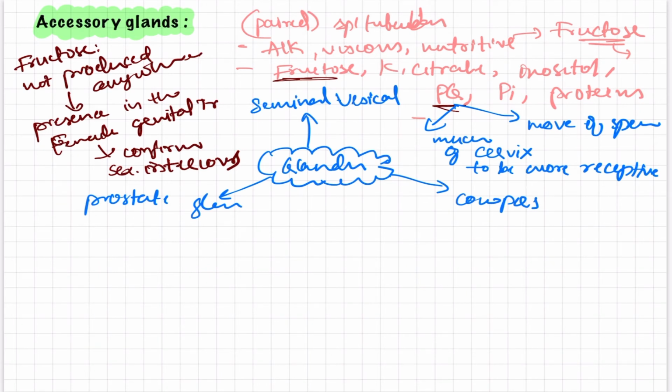These are all the important things about the seminal vesicle and its constituents. And next, let us move towards the important prostate gland.